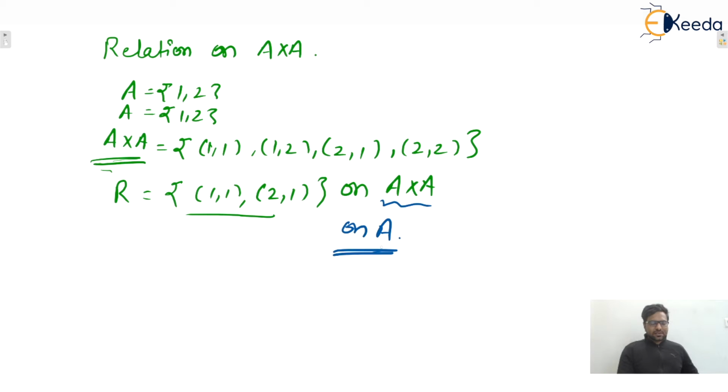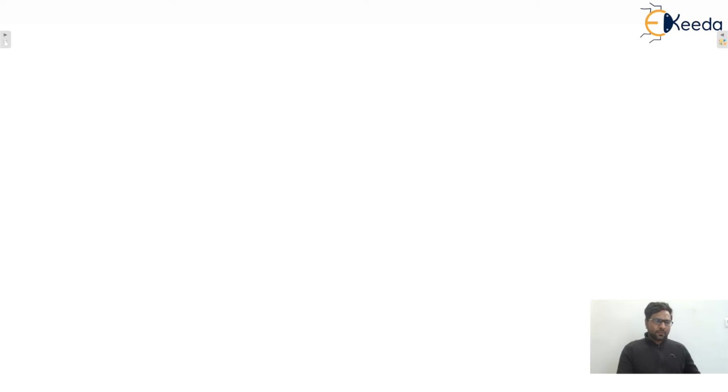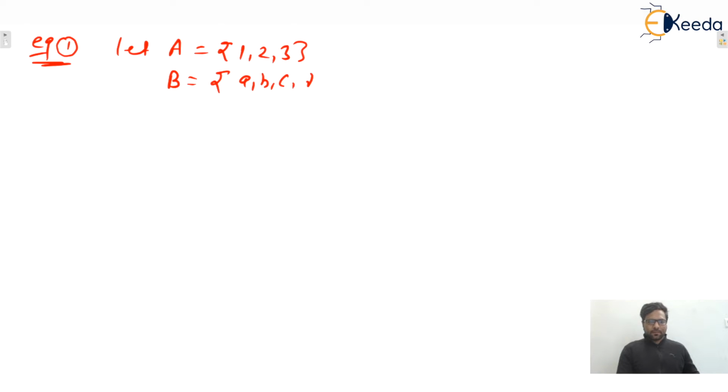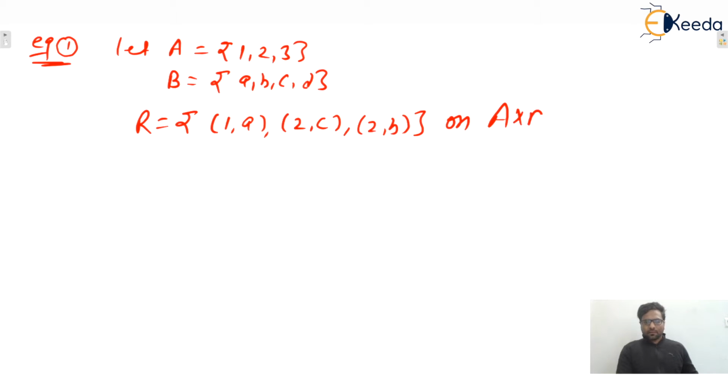Okay. So let us consider one example. Let's say example number one. One set is given to you containing three elements, 1 to 3, and one more set is given to you, that is {a, b, c, d}. Then a relation is also given to you, let's say R = {(1, a), (2, c), (2, b)} on A cross B. Then the question is, find the domain of the relation R, and the range of the relation R.